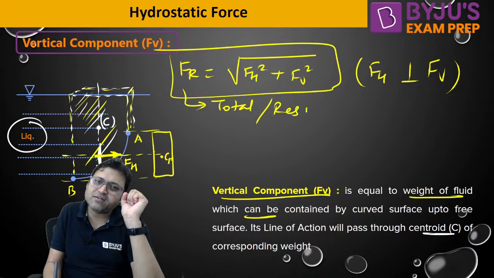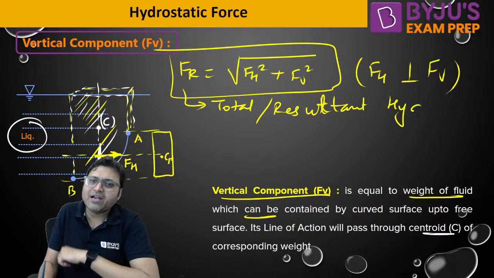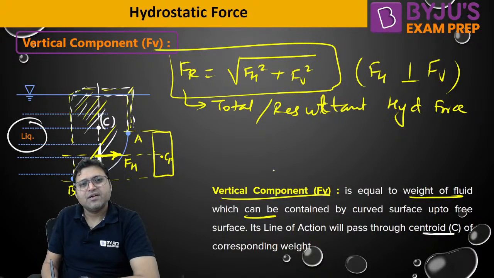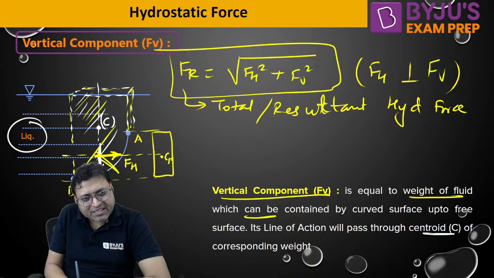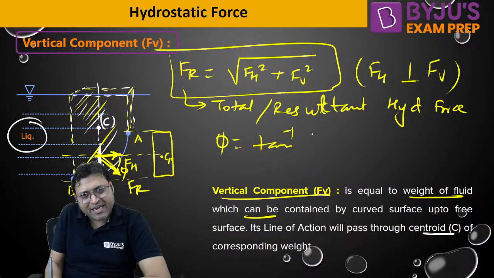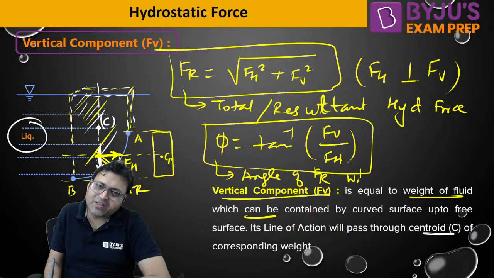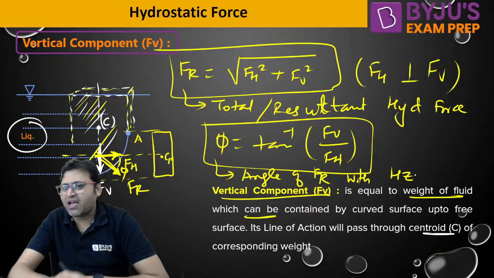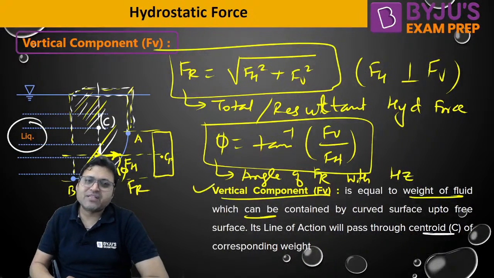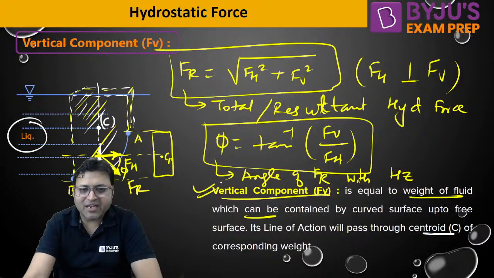Total or resultant hydrostatic force on curved surface. And we can also find out this is resultant. This is FR. We can also find out this angle phi. Phi will be equal to tan inverse of FE by FH. What is phi? That is angle of this FR with the horizontal. So this is how we can find out horizontal and vertical component.